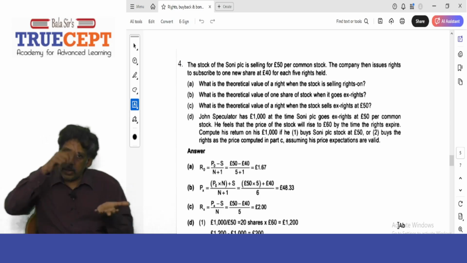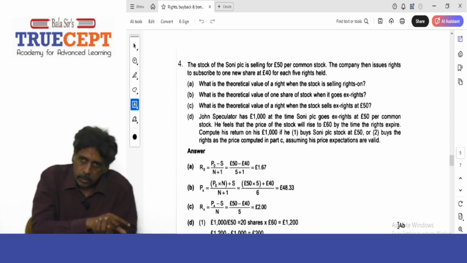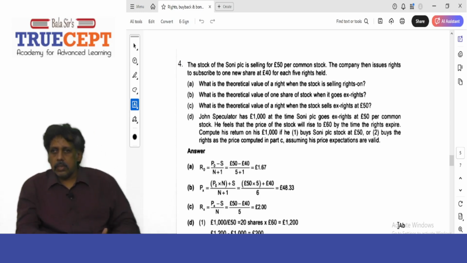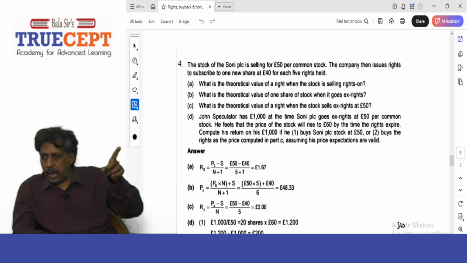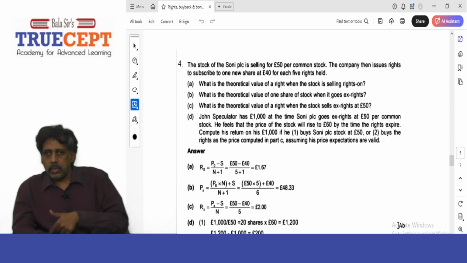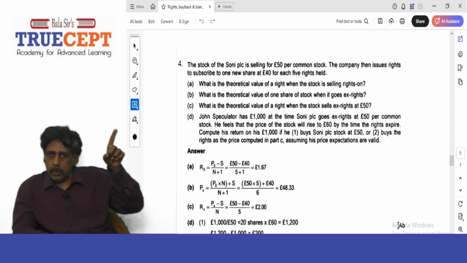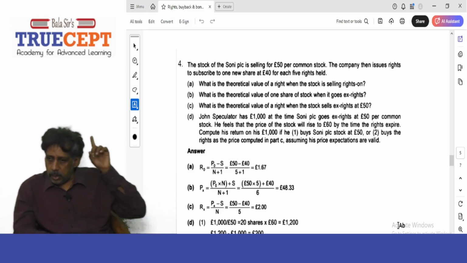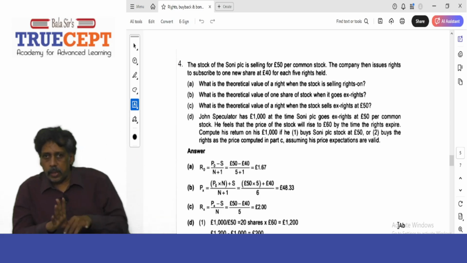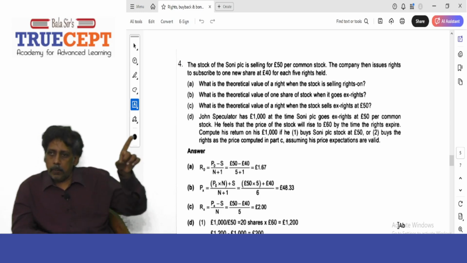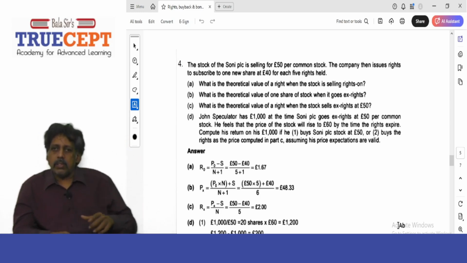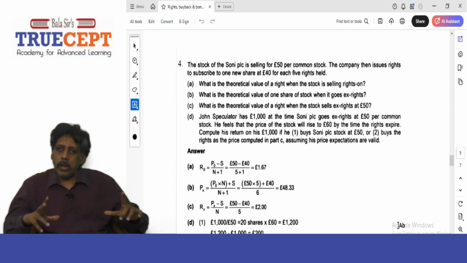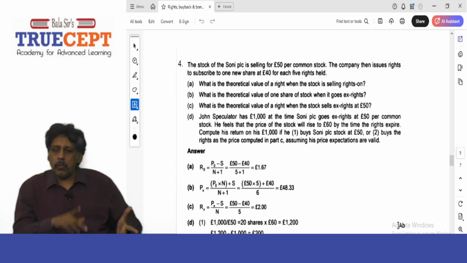Your name should have been there on the record date as a shareholder. So if I want to buy the shares after the record date, I can buy them in the market for how much? £50, given in the question that the ex-rights price is £50. Now tell me, with £1,000 I can buy how many shares in the market, Renuka?